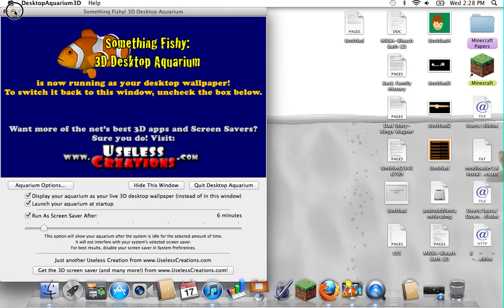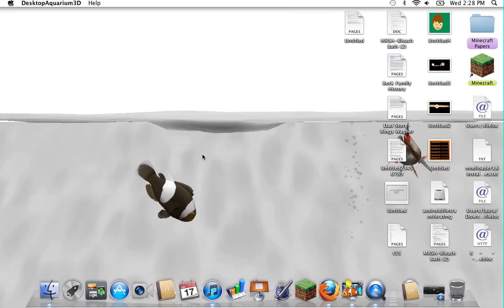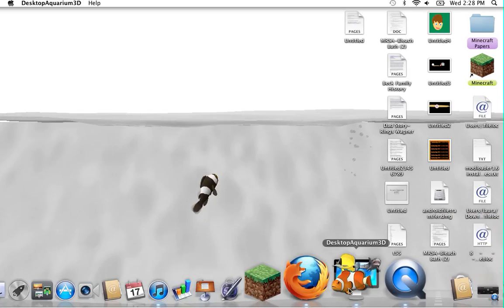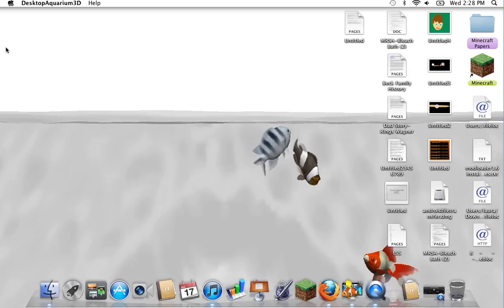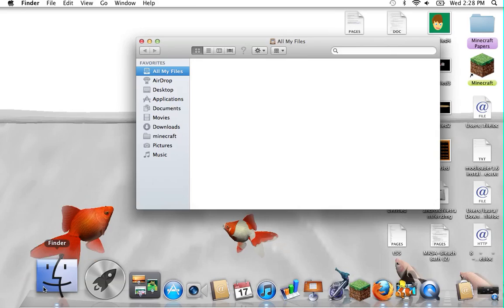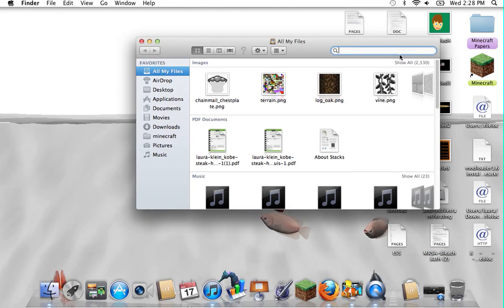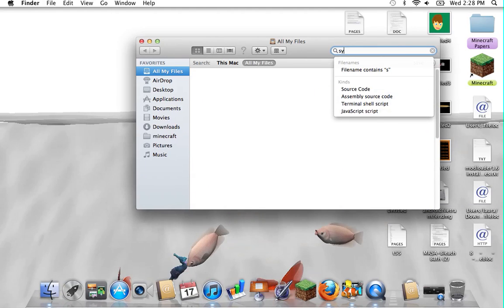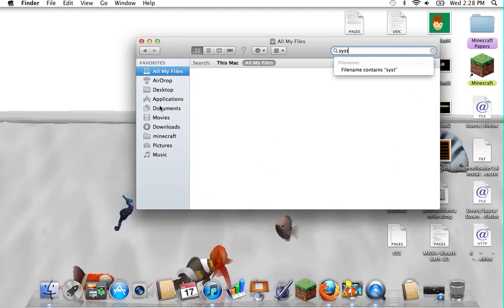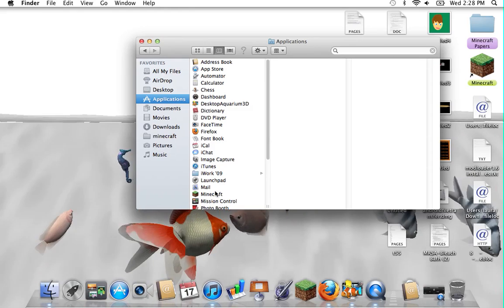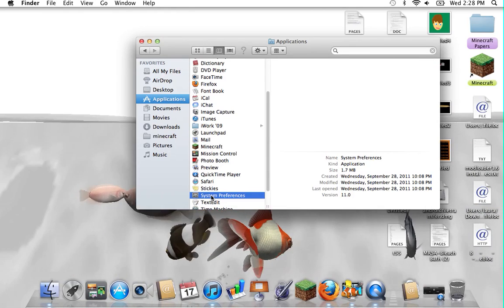So, as you can see, don't do that. Did I? Okay. So I got this. Now I'm going to use my wallpaper. So let's just go to System Preferences. It's actually in applications. So System Preferences.